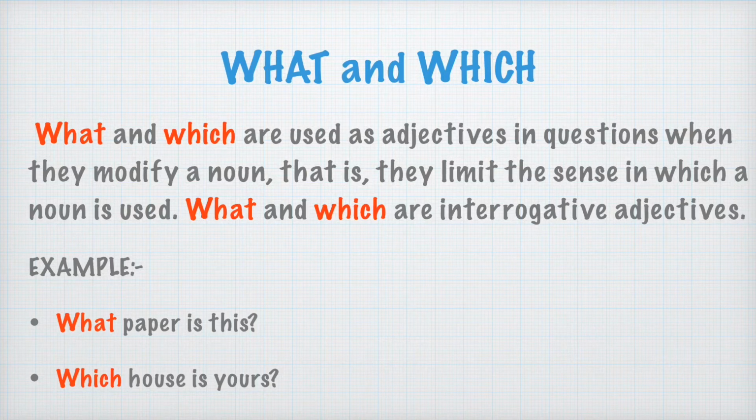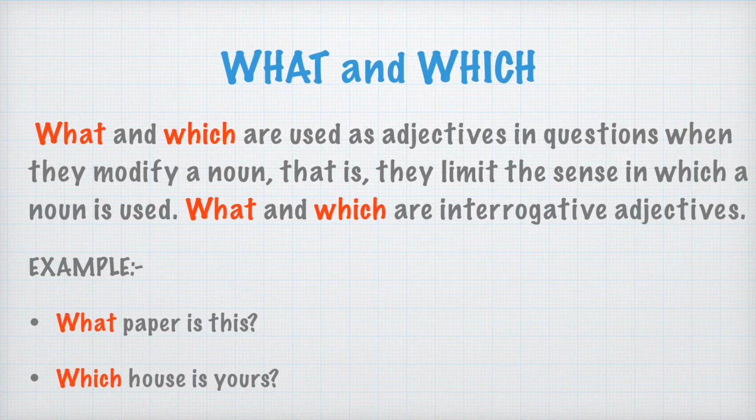That is, they limit the sense in which a noun is used. यहाँ पर वो उस नाउन के सेंस को एकदम लिमिट कर देते हैं कि कौन से नाउन की बात हो रही है। Then it is called an adjective. What and which are interrogative adjectives in such examples? Let us take 2 examples to make it clear. What paper is this? मतलब ये कौन सा पेपर है? What means क्या पेपर है ये? क्या? The quality of paper, the kind of paper we are asking.